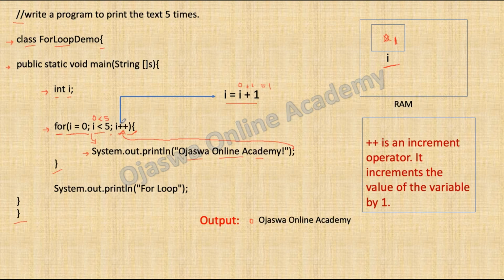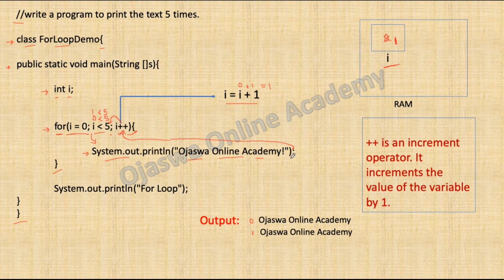From here, the control goes to the condition statement. It checks whether i is less than 5. What is the value of i? It is 1. 1 less than 5. Condition is true. Hence again the control will go inside the loop. It will execute the statement and print the text Ojaswa Online Academy for the second time. So when counter is 1, the text is printed for the second time.